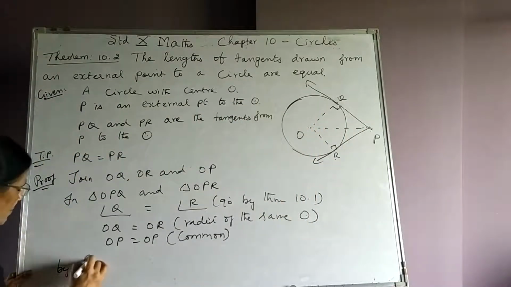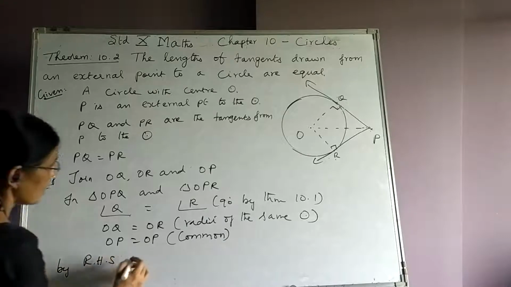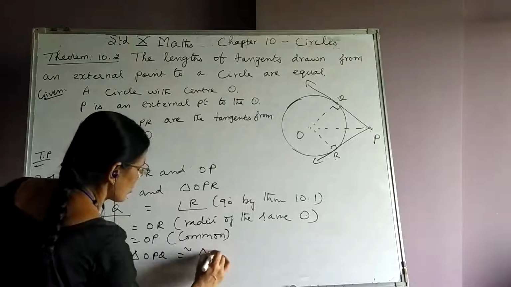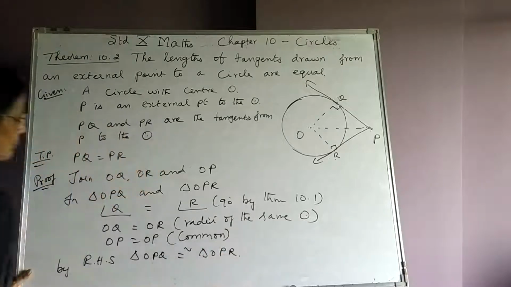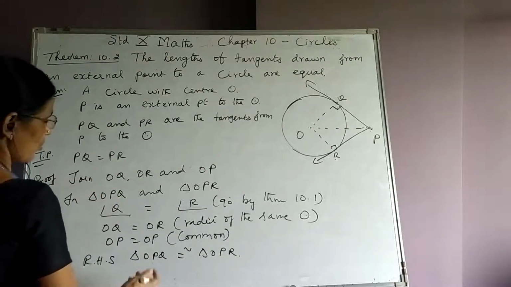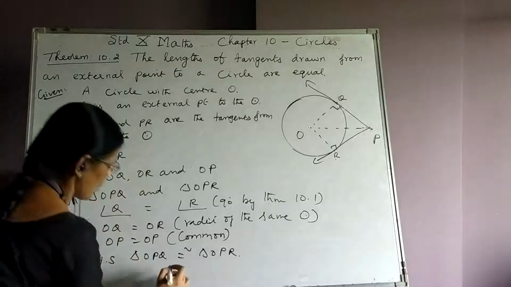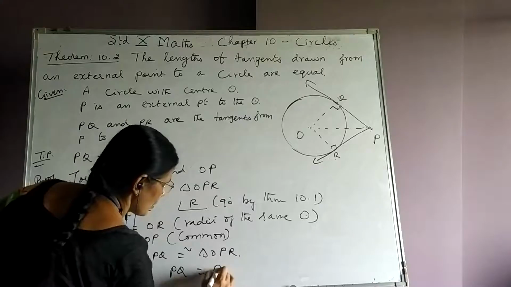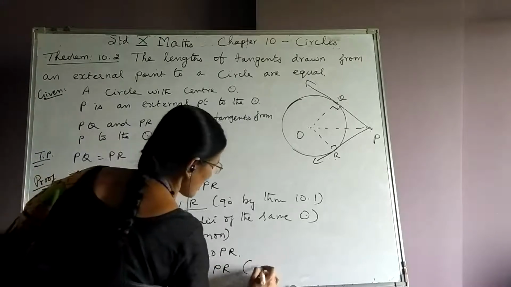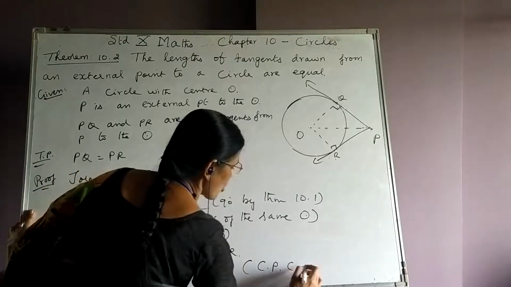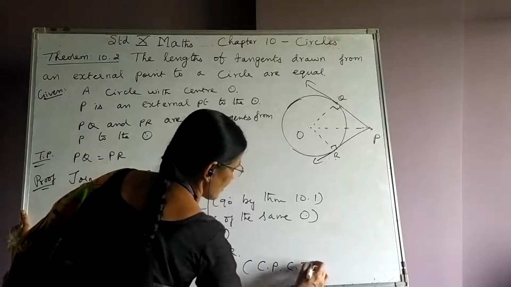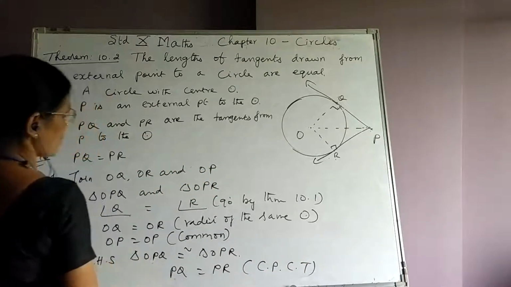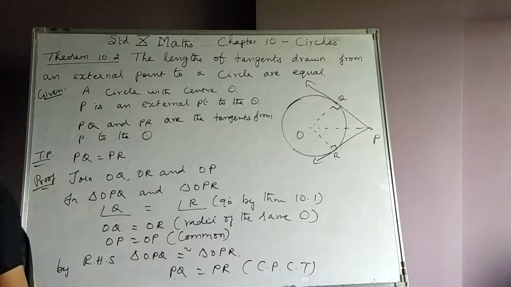Therefore, by RHS theorem, triangle OPQ is congruent to triangle OPR. So from this I want to take PQ and PR only. So I take PQ equal to PR. The reason is corresponding parts of congruent triangles. Therefore by CPCT we get PQ is equal to PR. Let us revise the theorem again.